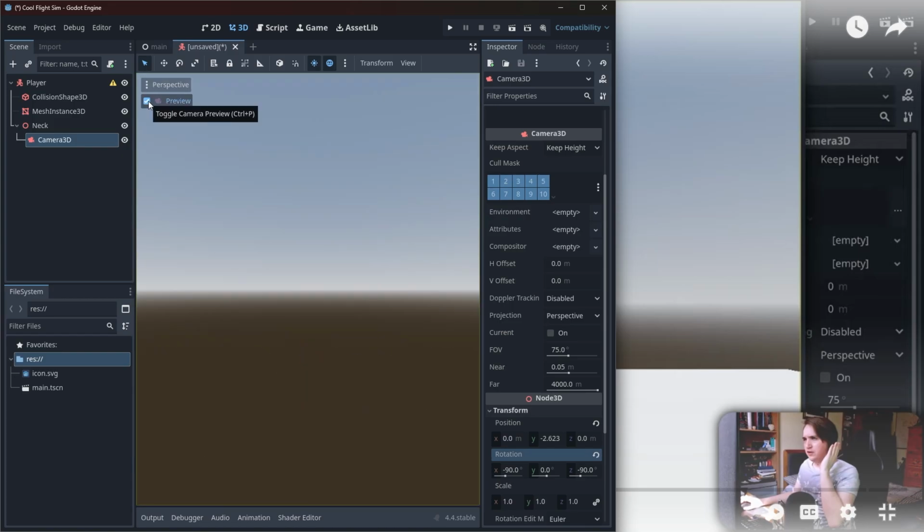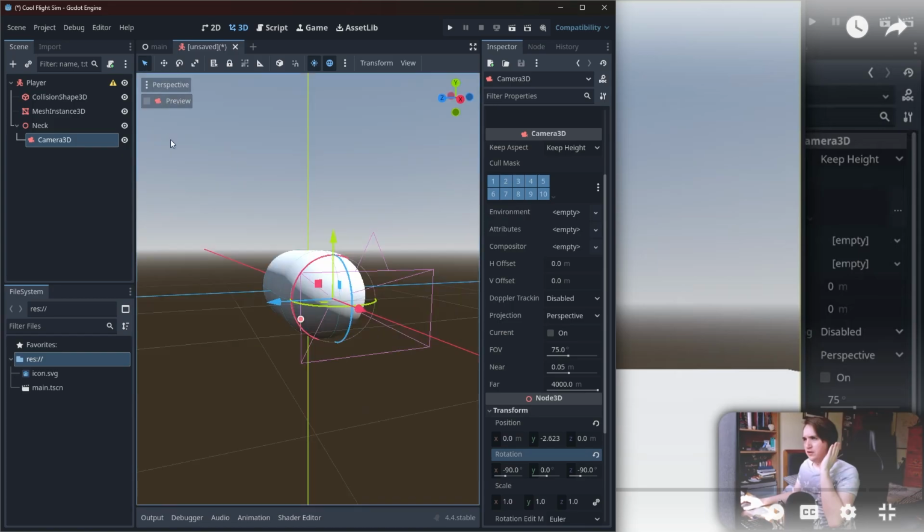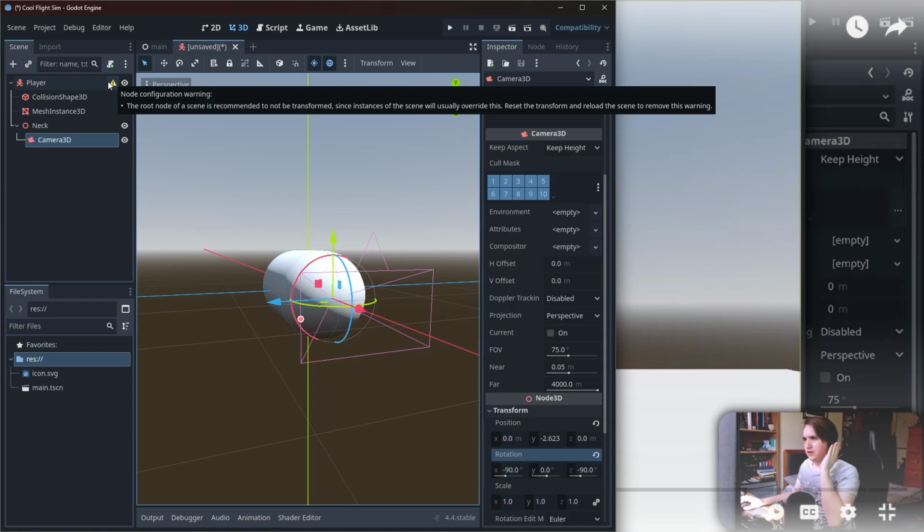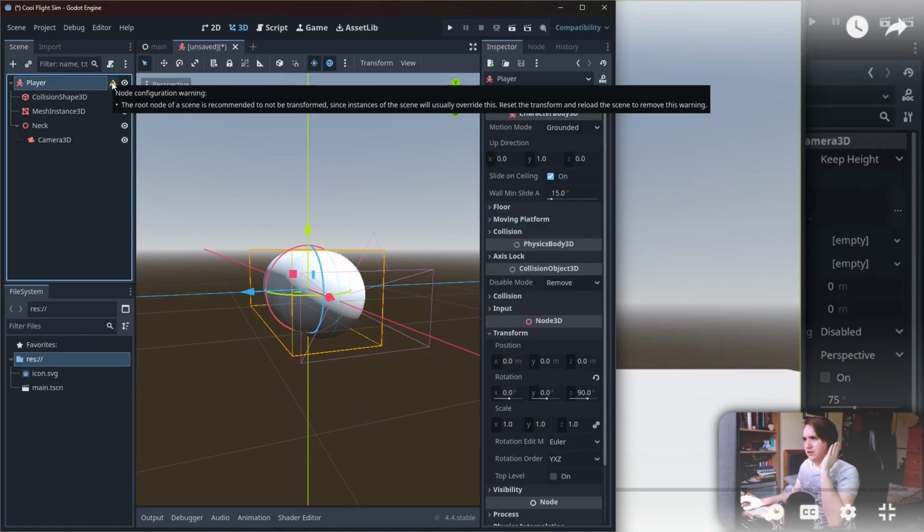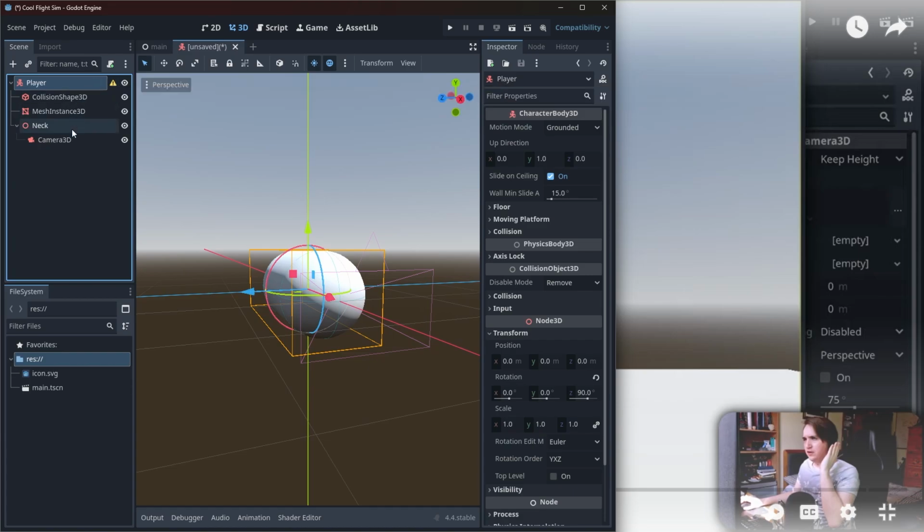Yep. That's about right. What is it? What do we need? What's going on here? The root node of a scene is recommended to not be transformed, since instances of the scene will usually override this.